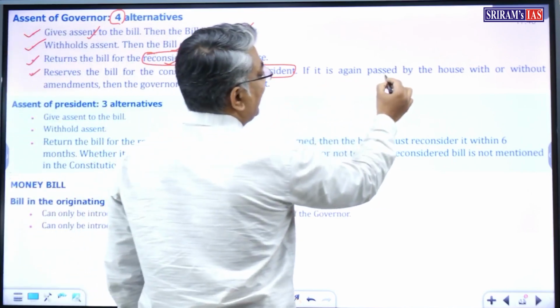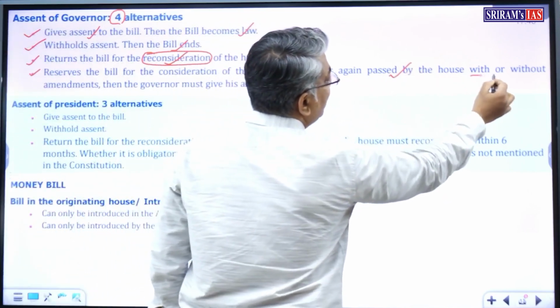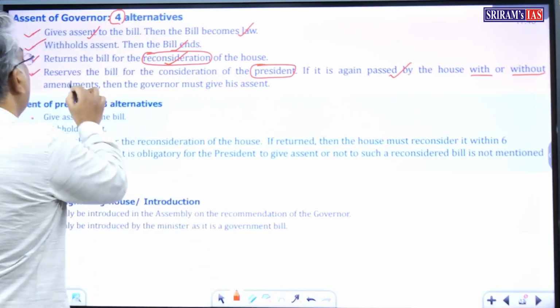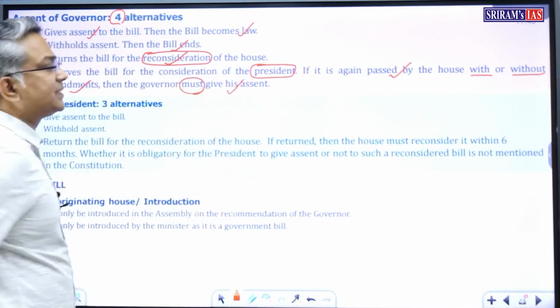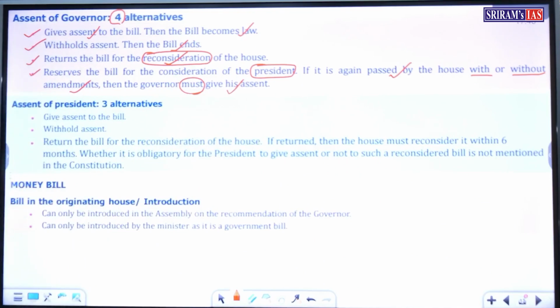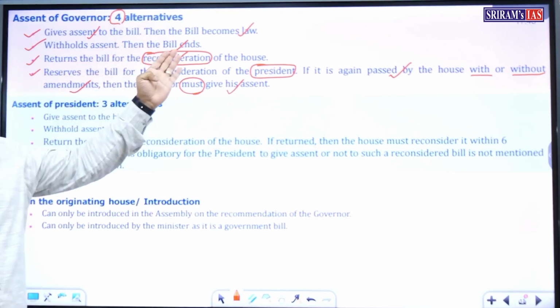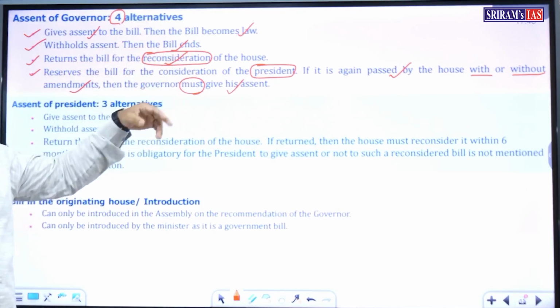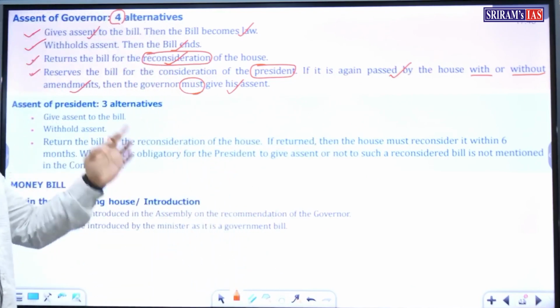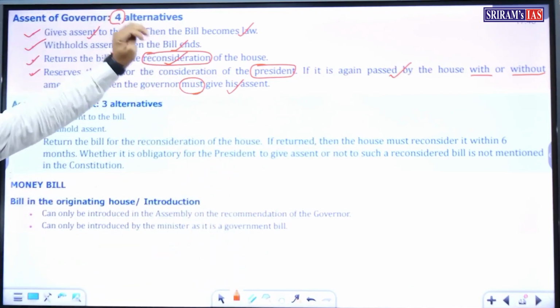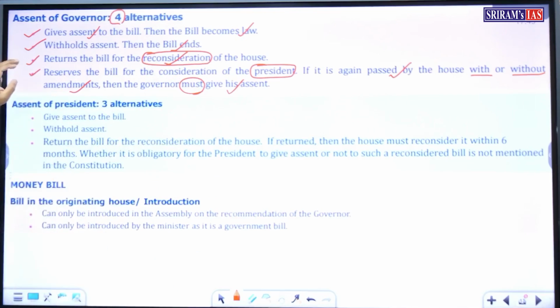If it is again passed by the house with or without amendments, then the governor must give his assent. That is, once the governor returns the bill for reconsideration, and if the house again passes the bill with or without amendments, then the governor must give his assent. And also he can reserve the bill for the consideration of the president.